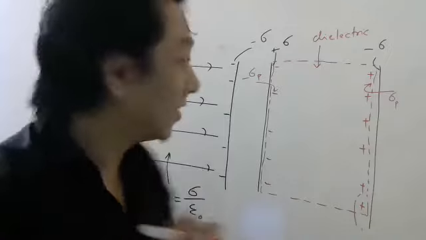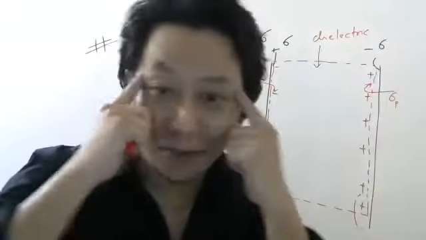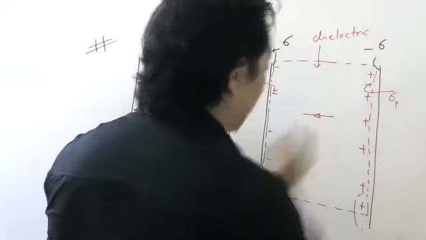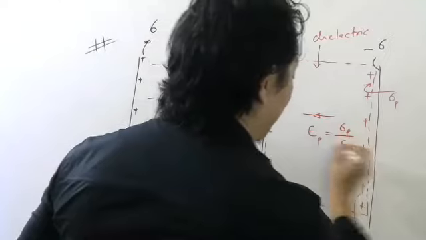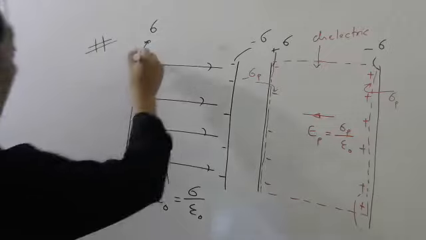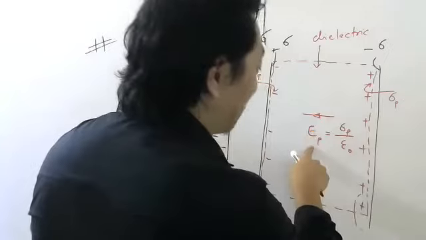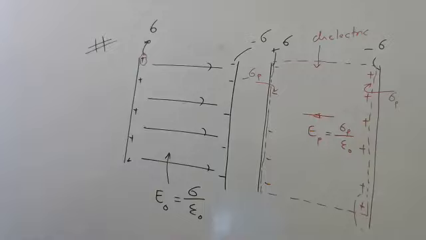I told you again. So now, these are also like two sheets. Think carefully. This is also like a sheet, and this is also like a sheet, right? So these sheets of charges will also produce an electric field this way, which I wrote as EP. How much will it be? Apply the same formula: sigma P by epsilon naught. So this is the external electric field due to the external charges. This is the induced electric field due to induced charges. Make a note.